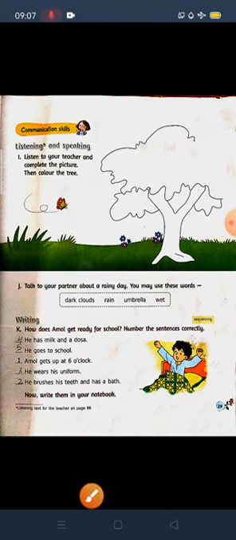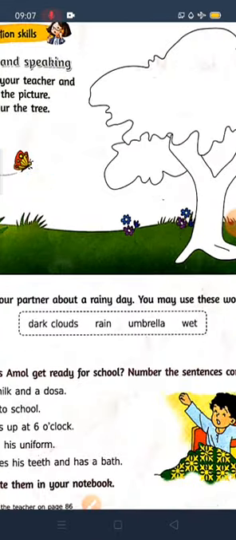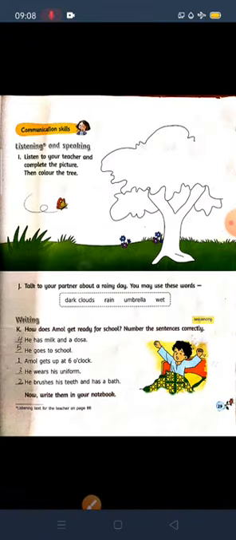You can tell that first sentence. If you have any friend, you can tell their name. Like I am telling, for example, Ramu. Hello Ramu, you can see today is raining, and look at the dark clouds there on the sky. If we will not take out umbrella today, we may get wet while going outside. You can tell your friend like that. Okay, you can talk to your friend like that. That's it, children.